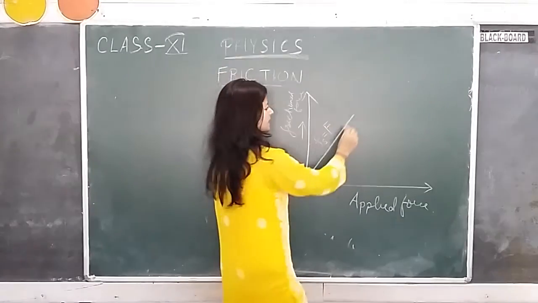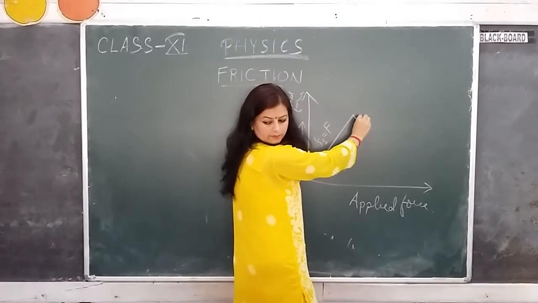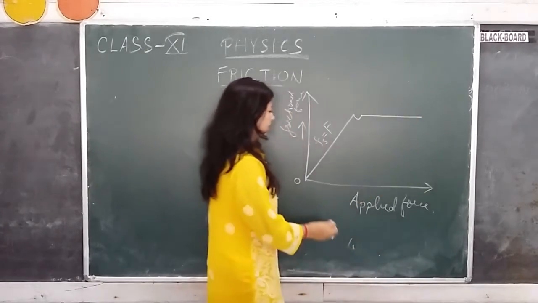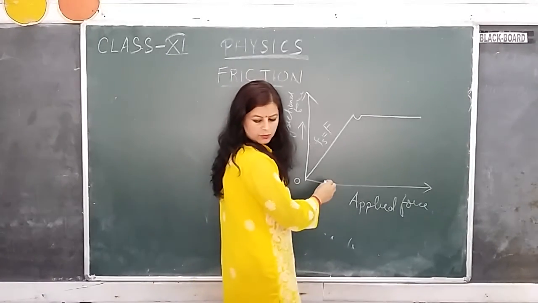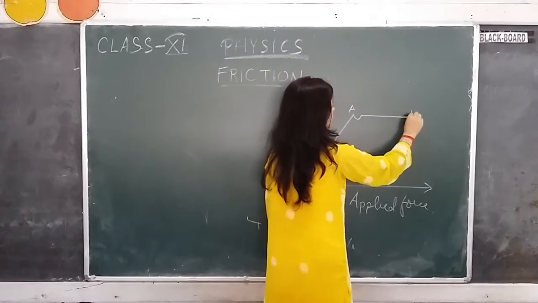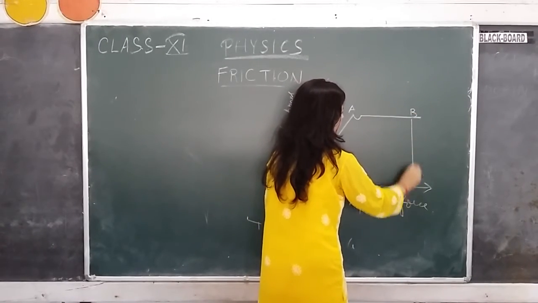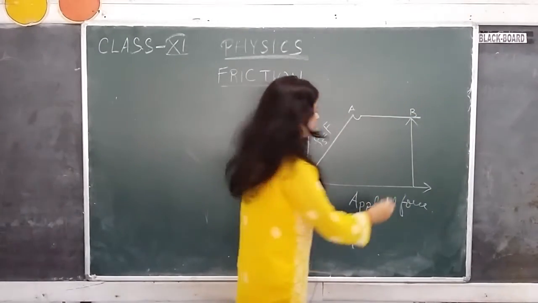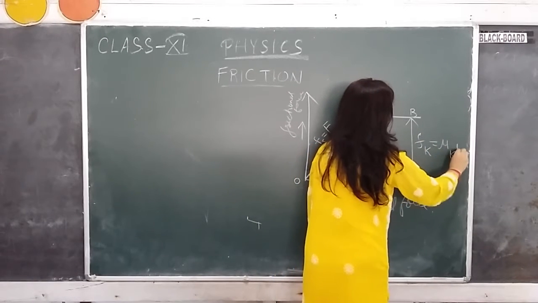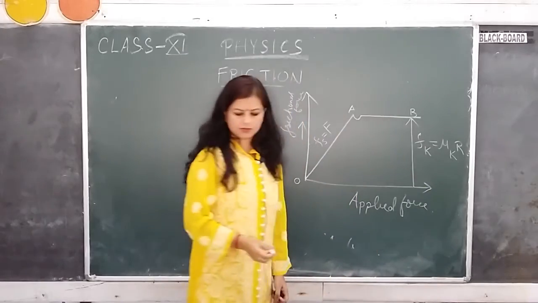Now suddenly there will come a kink and again it becomes stable. Let's name the various portions: A and this portion is B. Now this value is equal to the kinetic friction, which is equal to mu k into R. Let me explain the graph.